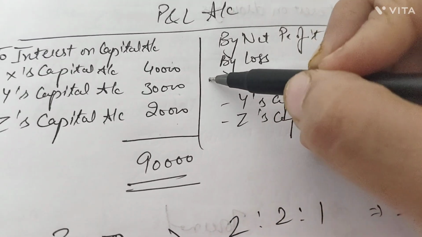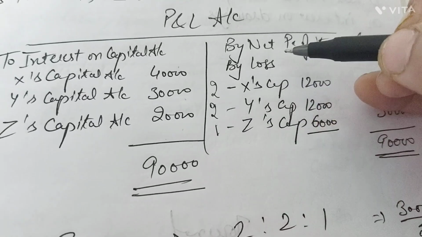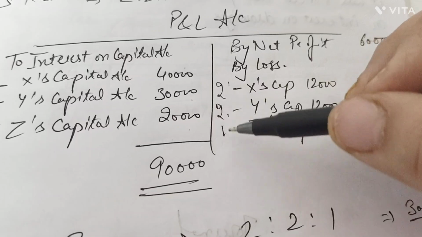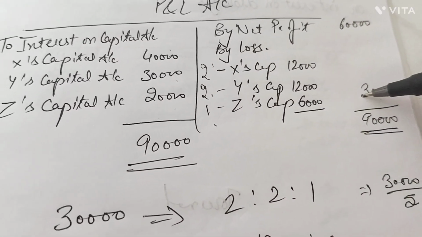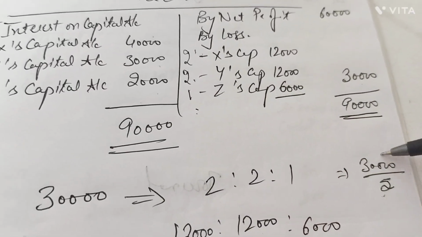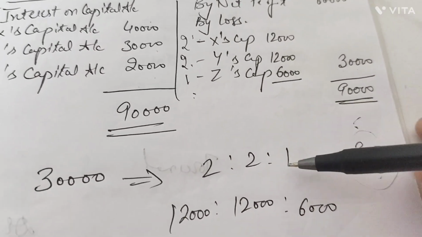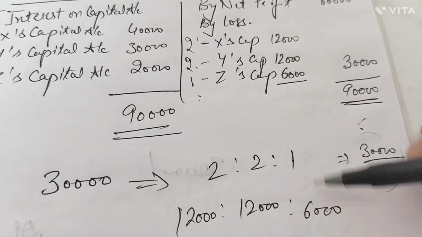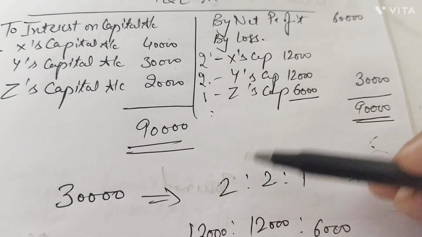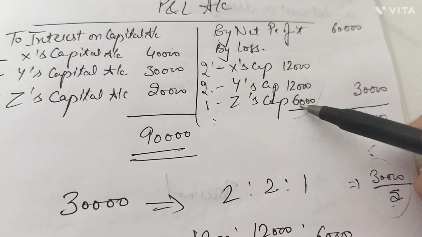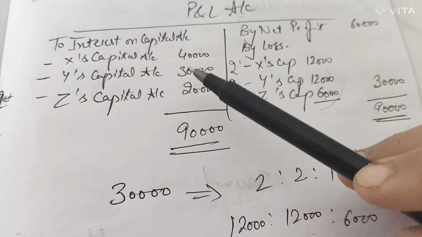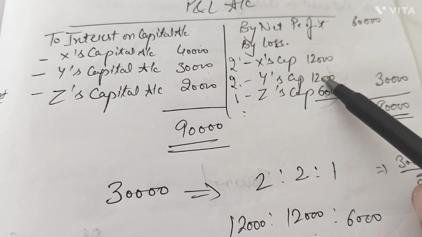Now their profit sharing ratio was 2:2:1. Here it made a loss, so that would also be distributed in which ratio? 2:2:1. So we took 30,000 divided by 5. Why 5? 2 plus 2 plus 1 is 5. So we got a value of 6,000. So 2 multiplied by 6,000 is 12,000, 2 multiplied by 6,000 is 12,000, and 1 multiplied by 6,000 is 6,000. So here is our loss. Now as per the question, this IOC is to be given by making this much of the loss.